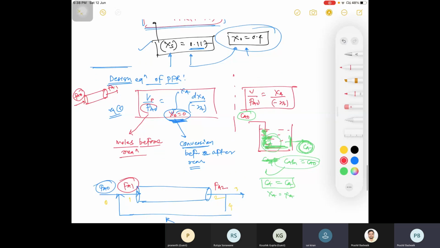See, this is Fa0. What is entering the reactor, right? That is before reaction. Has any reaction happened here? Before entering the PFR, if there is any reaction, no, right? Fa0 is entering, Fa1 is coming. So what I am writing? Moles before entering the reactor, that is moles before reaction.